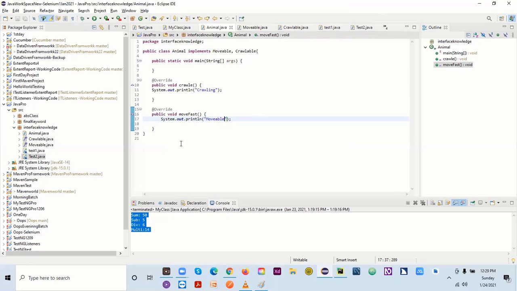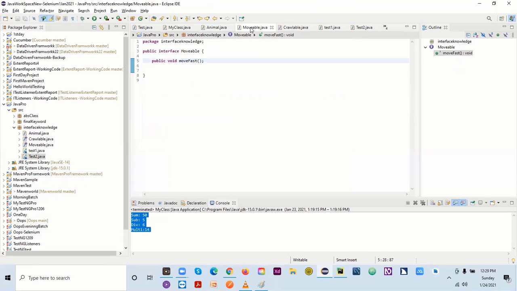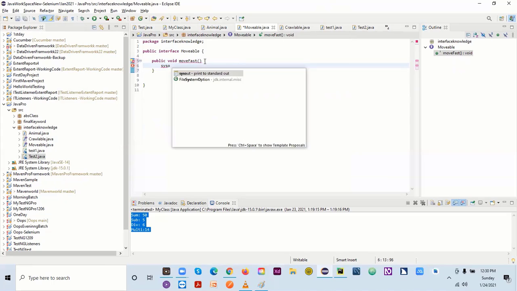So let's say instead of giving this one, let me just comment this and comment this too. We can give a body here as well. So here what we are doing, we are saying public void like this. Let me write something here. I will be saying system.out.println and we'll be saying the same thing here, moving.